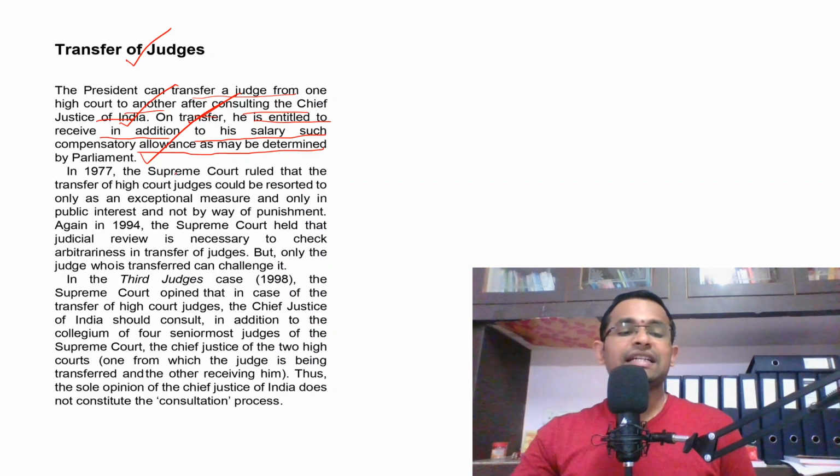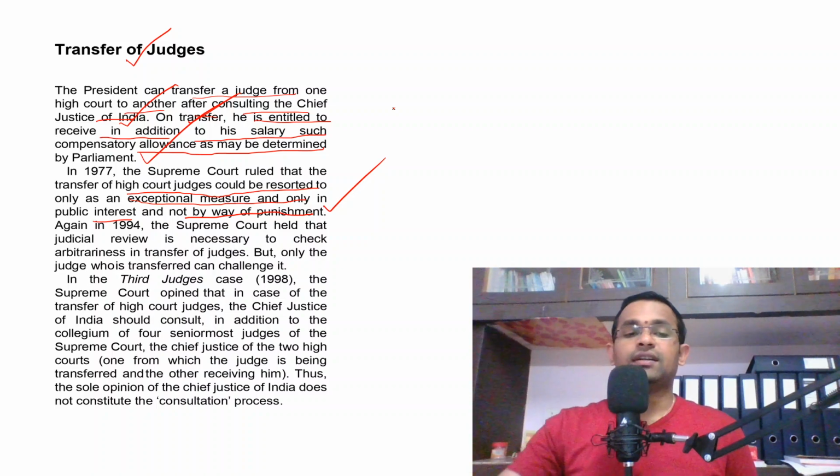Right? So in 1977, the Supreme Court ruled that transfer of High Court judges could be resorted to only as an exceptional measure and only in public interest and not by way of punishment. That means the president, who is empowered to transfer the judge, has to use that power in the public interest. Am I clear?